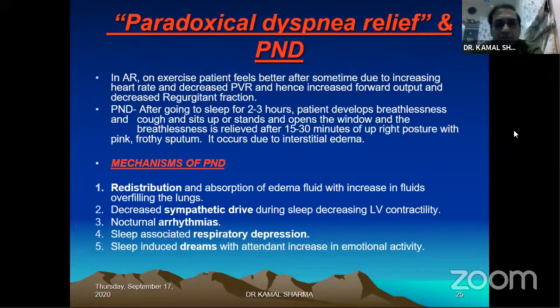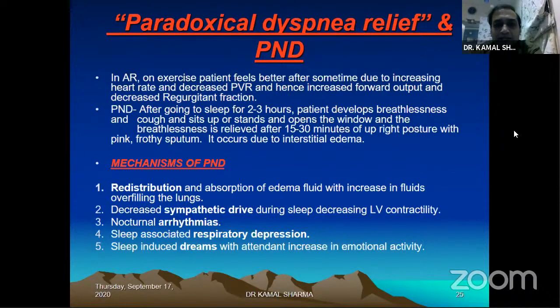Now, there is something called paradoxical dyspnea relief. In patients with aortic regurgitation, the patient will actually start feeling better when he walks or exerts. This is primarily because of the development of tachycardia. As we know, as the heart rate goes up, it's the diastole which shortens; systole doesn't shorten. So the duration of diastole shortens when sinus tachycardia develops, and hence the patient may actually start feeling better while he exerts.